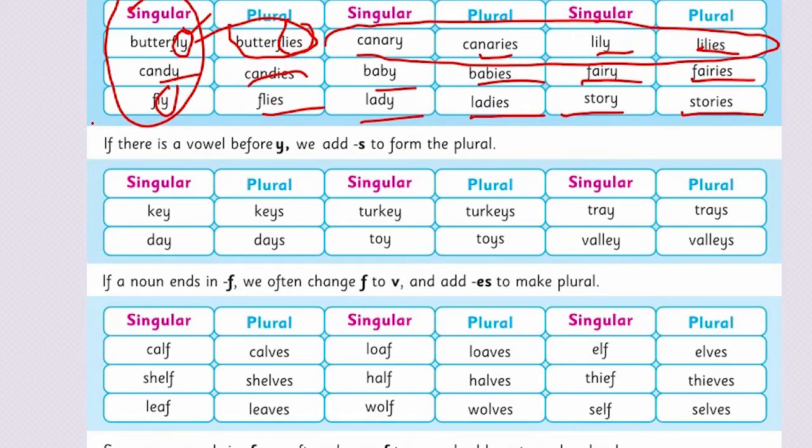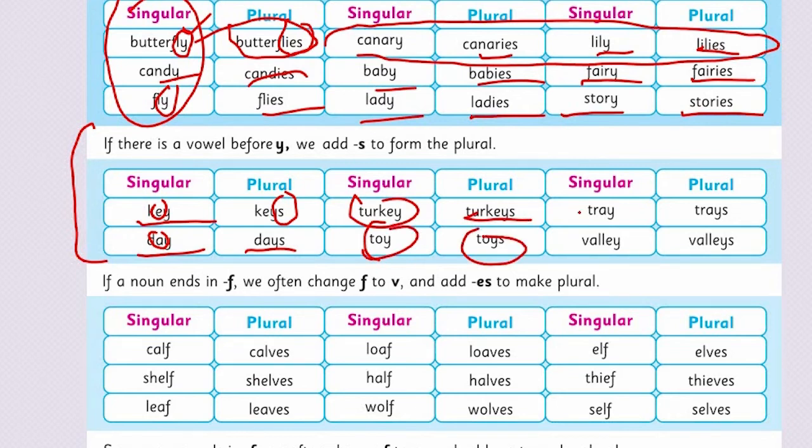Now look at the third way. If there is a vowel before Y, we add S to form the plural. I have told you A, E, I, O, U are the vowel sounds. So if we have a vowel sound before the Y, what will we do? We will only add S here to make it plural. Like key, keys, day, days. The A and the E here are the vowel sounds. Turkey, turkeys, toy, toys, tray, trays, valley, valleys.